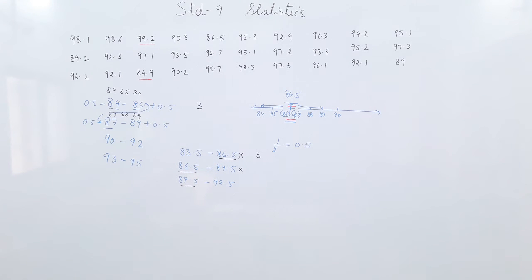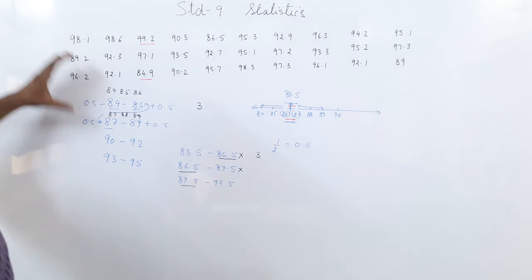So all you have to do in the exercise further is to see whether the classes are continuous or discontinuous, and where they tell you to change, change discontinuous to continuous. There you need to work it out and then make the table. The next topic is the representation of the data on graphs. So from the next lecture onwards, we'll turn to graphs. But before we move on to the graphs, you will have to learn to make the table.